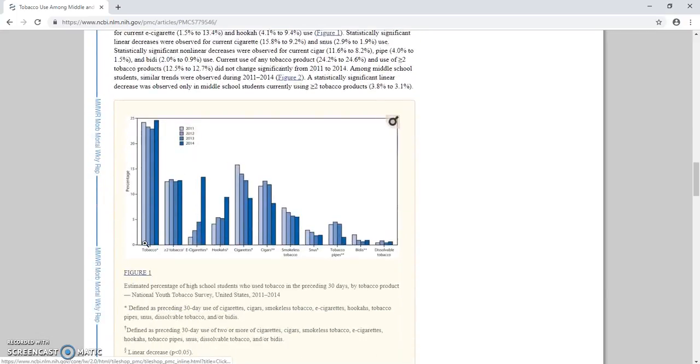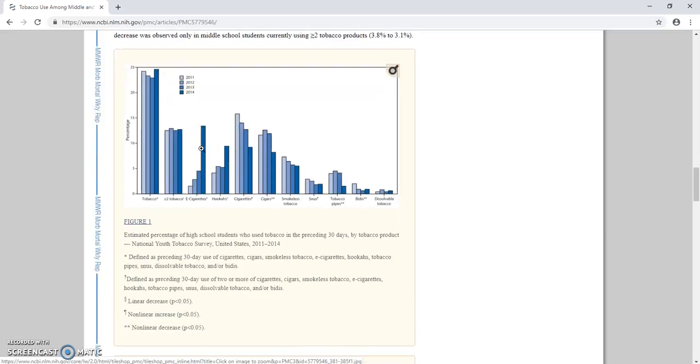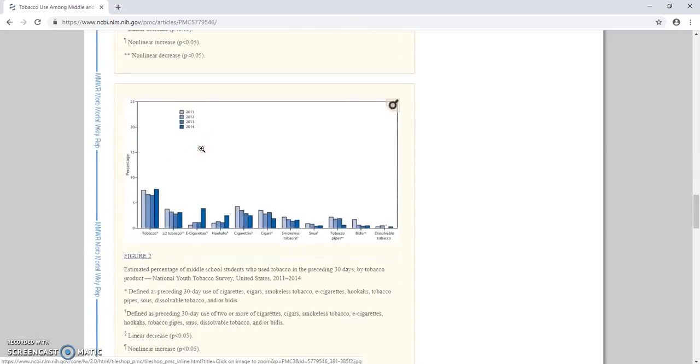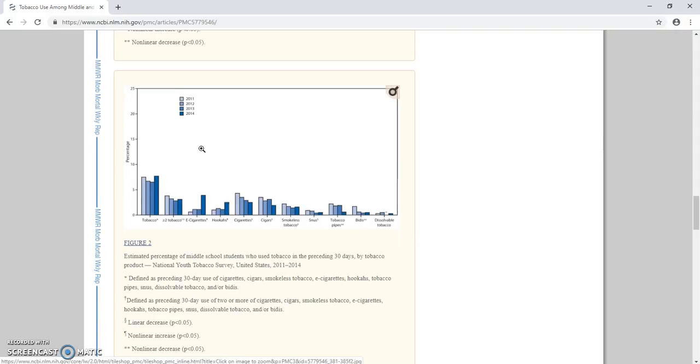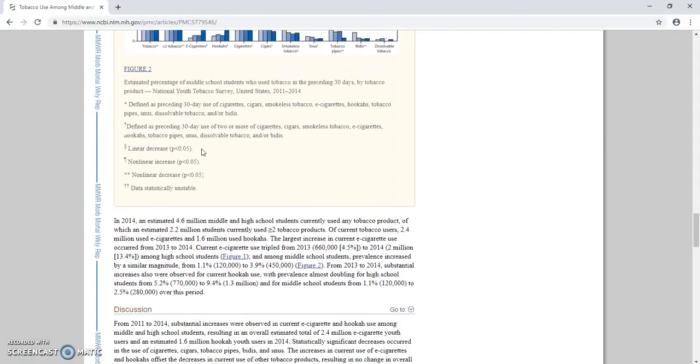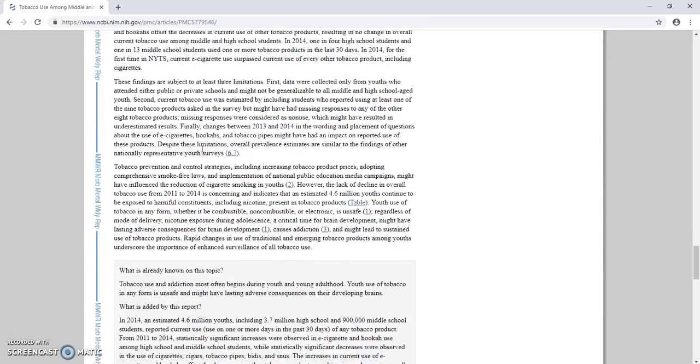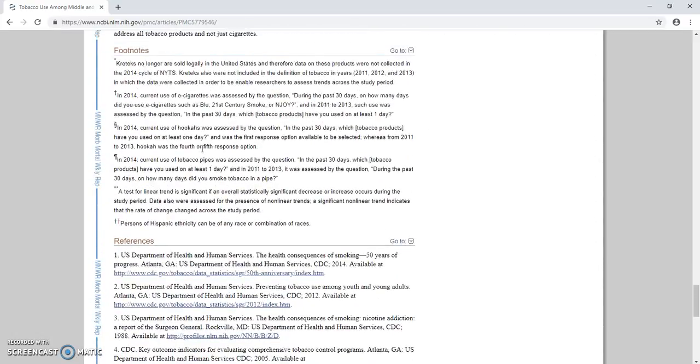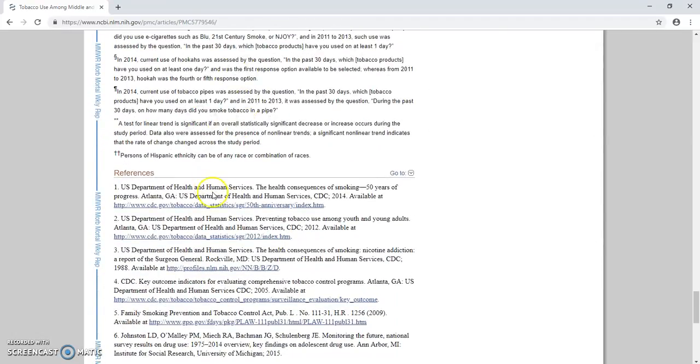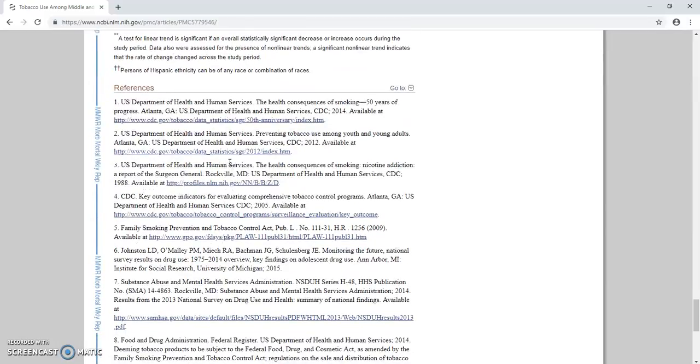It has a graph. So tobacco looks like the highest right here for all years. So that's 2011 through 2014. So that's nice that it has a range. It's not just a one-off year. Just go through, read this article, make sure it's credible. Look at its references, go through these, click and look into some of them, make sure they look legitimate.